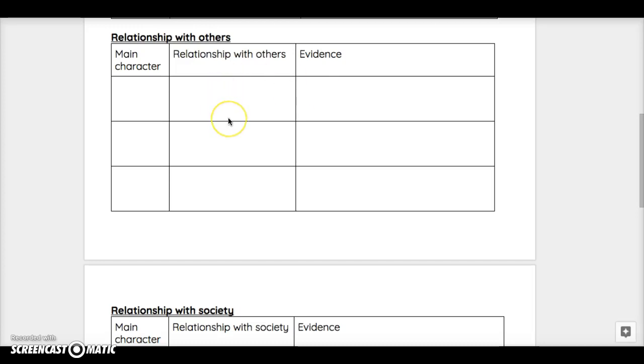So what I'm going to do is I'm going to list out that relationship and give detail about it, and then I'm going to give evidence that backs that up. So you're going to want to look for that evidence as you read this week because you won't have it gathered already. You're going to do that for 3 different relationships.